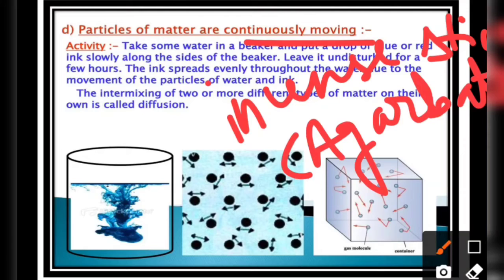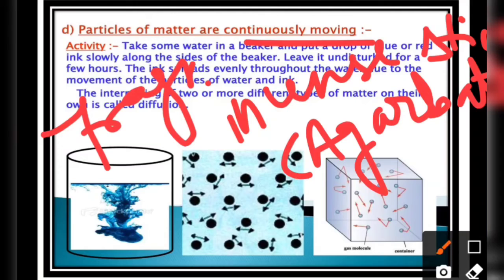The particles of gases produced by burning this stick start moving in all directions, and they mix with the air in the room and reach every part of the room quickly. When these gaseous particles, the fragrant gases from the incense stick, reach your nose with the air, you can smell the fragrance.